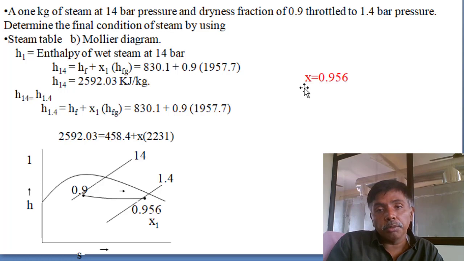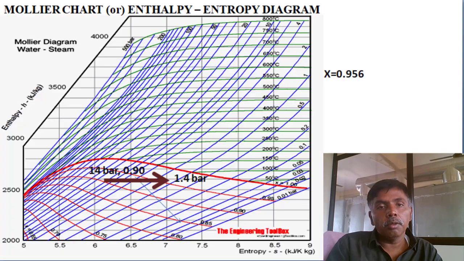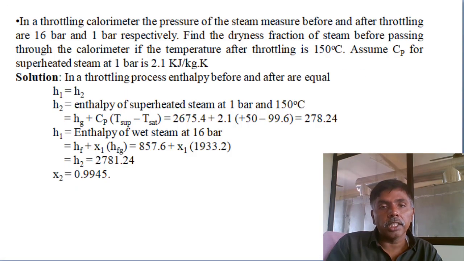Already from the steam table, from the Mollier diagram, it is a wet region only. The same wet region equation at 1.4 bar, Hf plus x1 into Hfg. This dryness fraction now we can calculate, how much we are getting. This is the dryness fraction x value. X value is around 0.956. So simple method. For throttling, it is easy to calculate by using the Mollier diagram compared to general calculation.